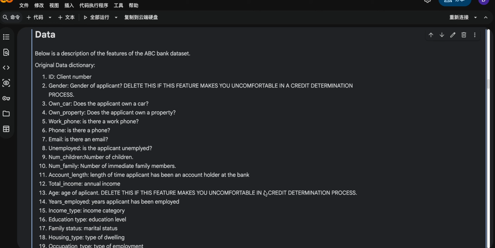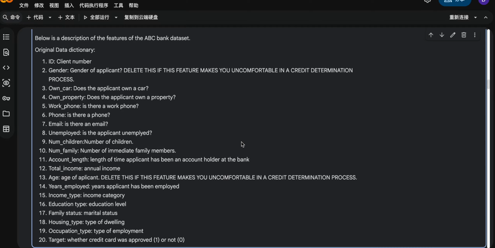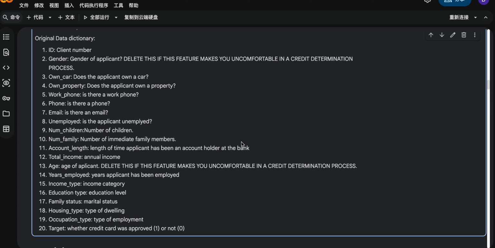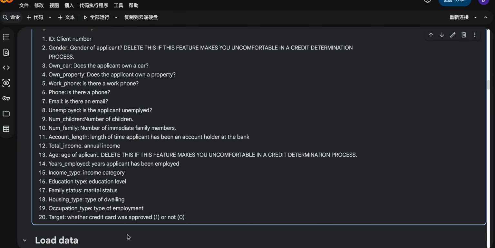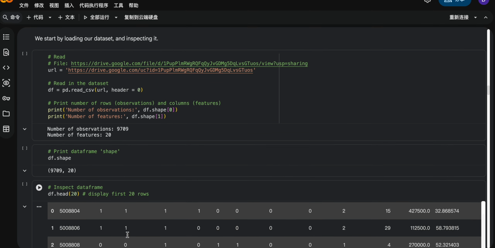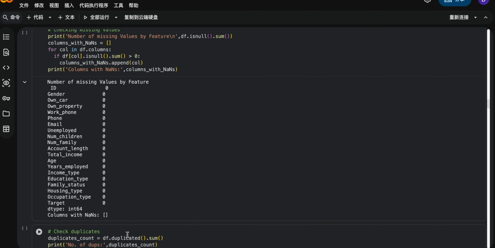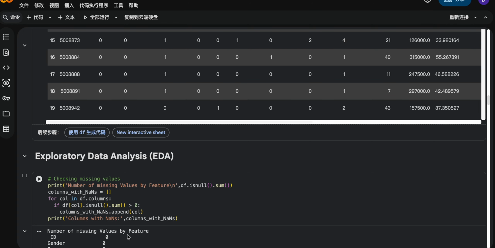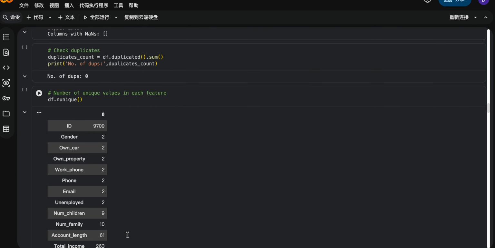To introduce our insights from this data: we use the MVC bank dataset, and the target is to classify whether a credit card was approved or not approved. First of all, we explore the data, checking for missing values and duplicate values.